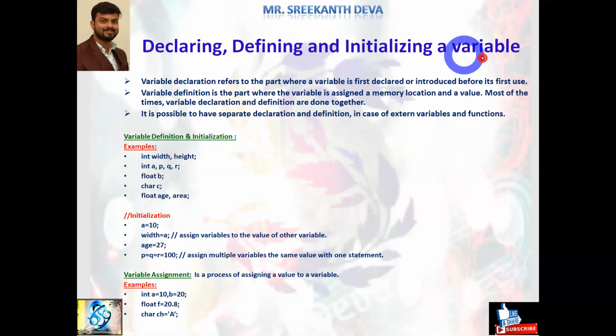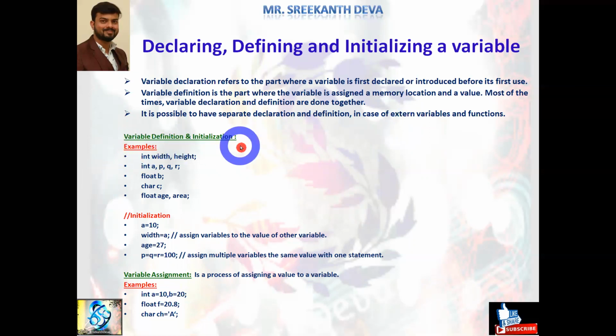Declaring, defining and initializing variables. Observe here, variable declaration refers to the part where a variable is first declared or introduced before its first use. Variable definition is the part where the variable is assigned a memory location and a value. Most of the time variable declaration and definition are done together. It is possible to have a separate declaration and definition in case of what? External variables and functions. When we are working on external variables and function declarations, that can be separate from the definitions of the particular variable.